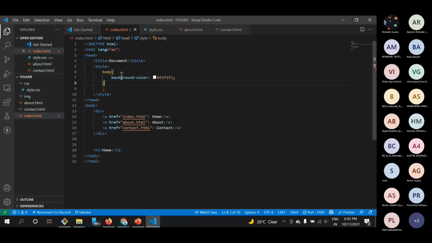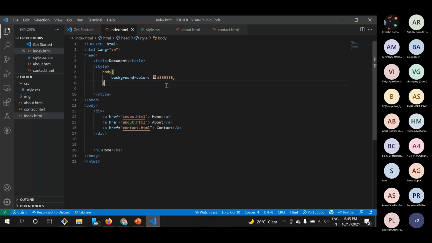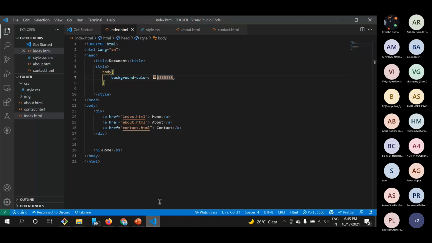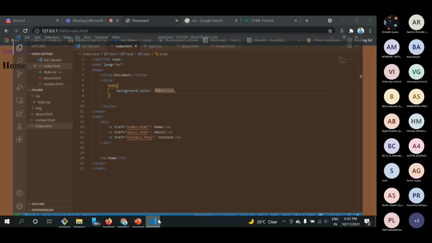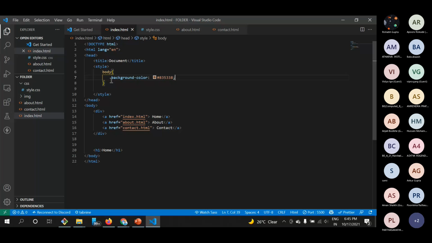Let's change its color again. So you can see that the color is changed again into some different color. Just after reloading, you can see that the color is changed now. And this is internal embedding of any style sheet.